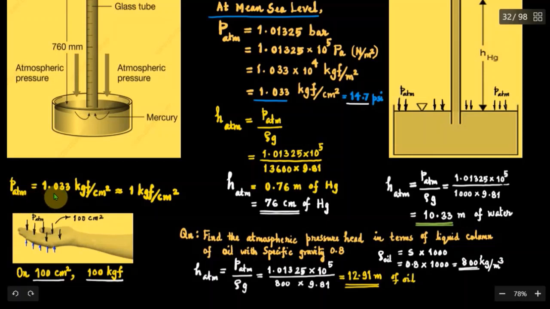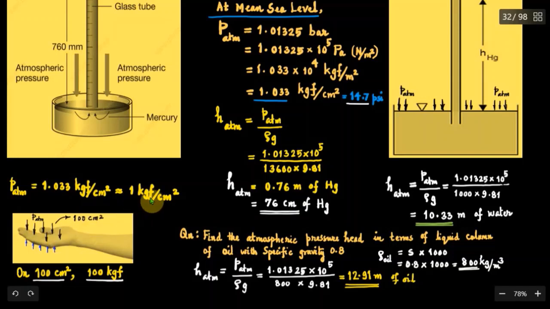Before we complete the discussion on atmospheric pressure, let me remind you that the atmospheric pressure intensity of 1.033 kilogram force per centimeter square is not a feeble value. That is roughly 1 kilogram force per centimeter square. So that means on every square centimeter area, the normal force due to atmospheric pressure acting will be 1 kilogram force. So if you stretch out your hand, if your hand has roughly a surface area of 100 square centimeter, then the normal force due to atmospheric pressure will be